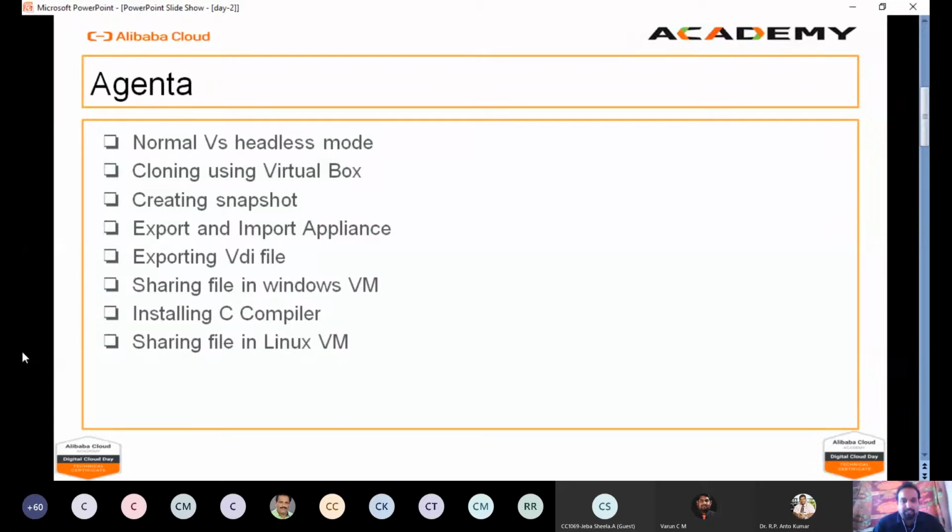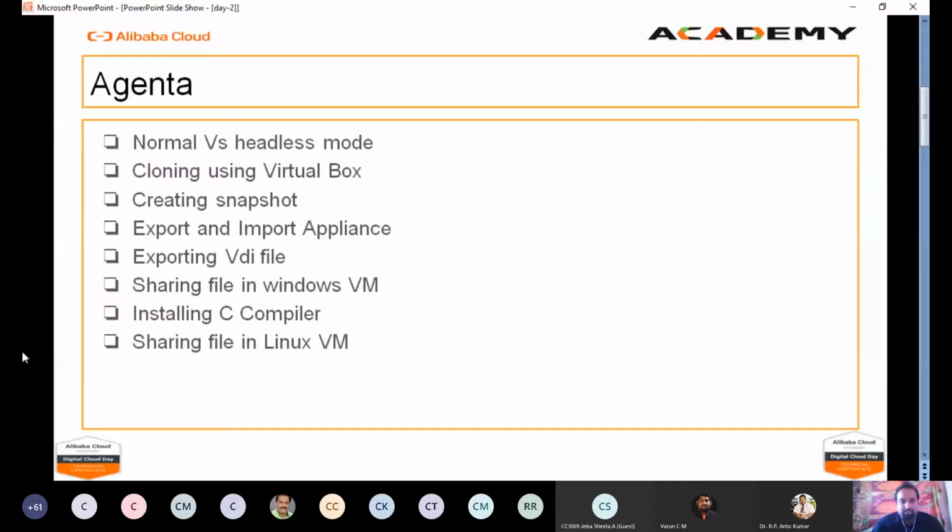In the last session I got one question: what is the difference between normal and headless mode? I am going to address that today. Then we are going to see how to create a clone using VirtualBox. That is nothing but some more options present in VirtualBox. Those options we are going to see first.